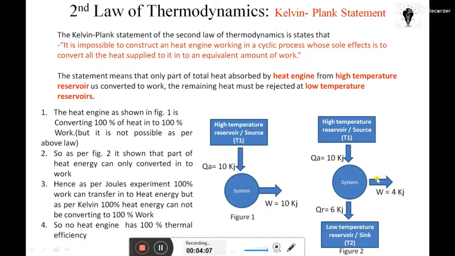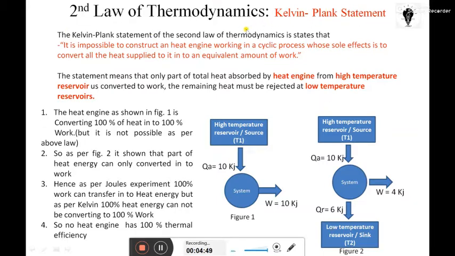The system gives work to the surroundings, and 6 kilojoule of heat energy, which is not possible to convert into useful work, gets wasted. As I told you, everything is not possible to convert. As we saw in the previous lecture's engine example, heat gets wasted to the cooling system and to overcoming frictional losses. Similarly, all the heat energy cannot be converted into work output, so the remaining heat is wasted and forwarded to the low temperature reservoir, or sink. This is what the Kelvin Planck statement says.